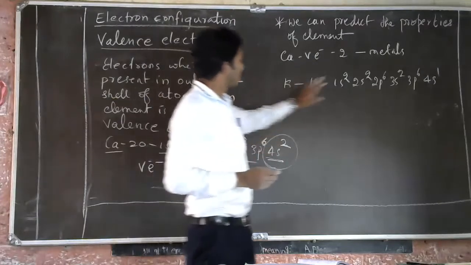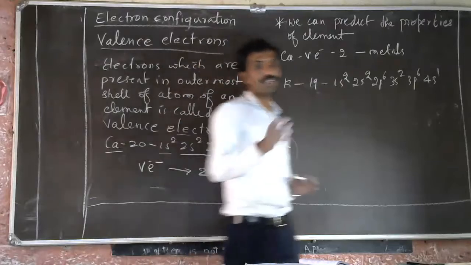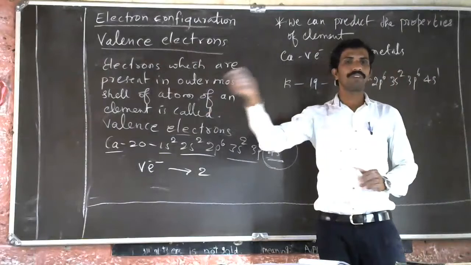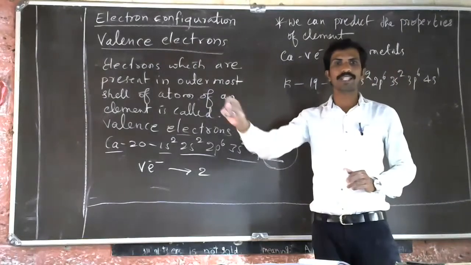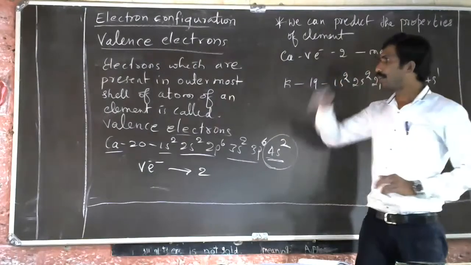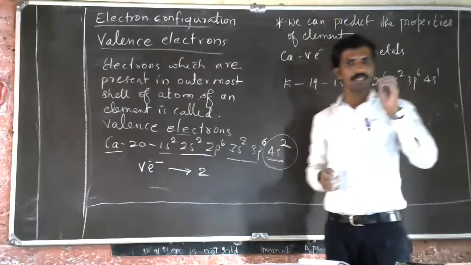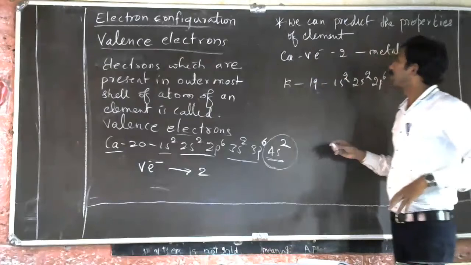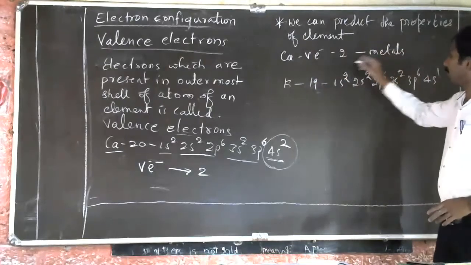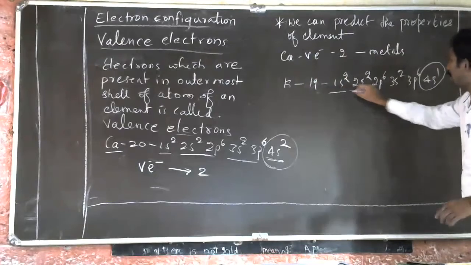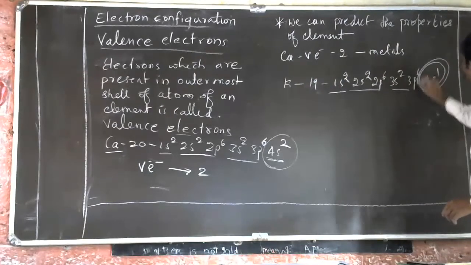That's all. The atomic number not only tells about the number of electrons present in an atom, it also tells about the property of the element. So when you know the valence electrons, we can predict some of the properties. Is it clear? So one electron in the outermost shell means this is also a metal.